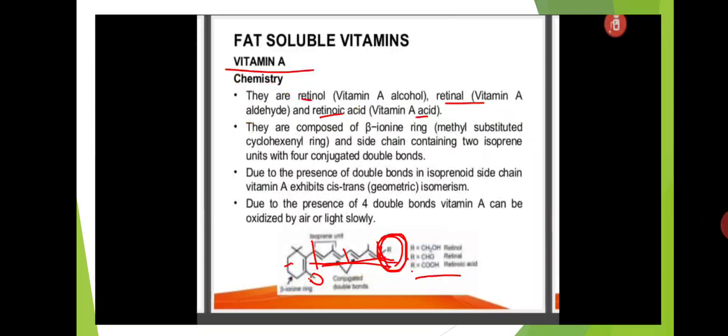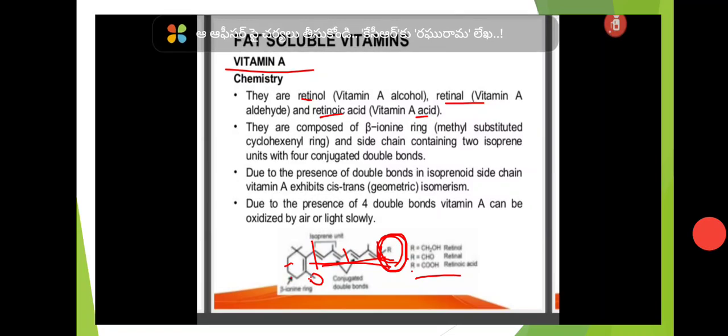That beta ionone ring is a methyl substituted ring, and it also has a side chain. That side chain has two isoprene units with four double bonds. Due to the presence of double bonds, these isoprenoid units show cis trans isomerism, and due to the presence of four double bonds, vitamin A can be oxidized slowly by air or light.